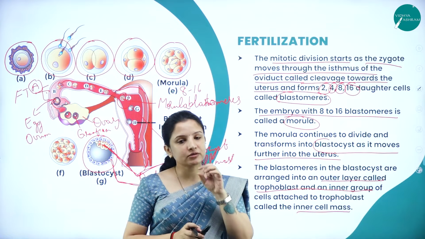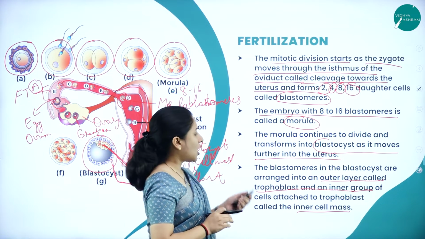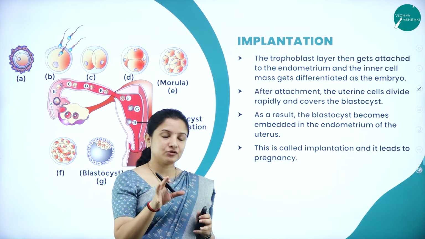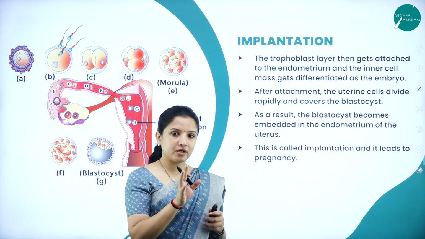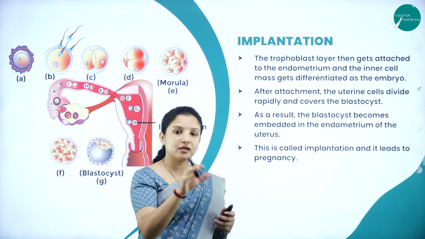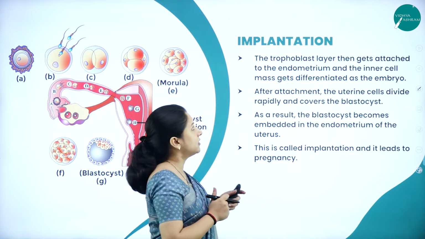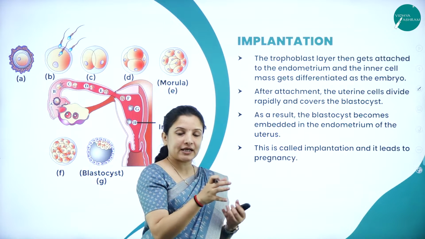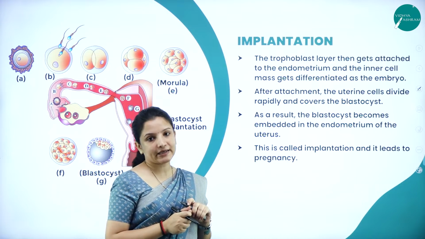Now the blastocyst has not implanted itself in the uterus. How will it implant? We shall see under implantation. The blastocyst, which has 8 to 16 blastomeres, is made up of an outer layer of cells called the trophoblast and an inner cell mass. Now it has to fix itself in the uterus. That particular process is called implantation.